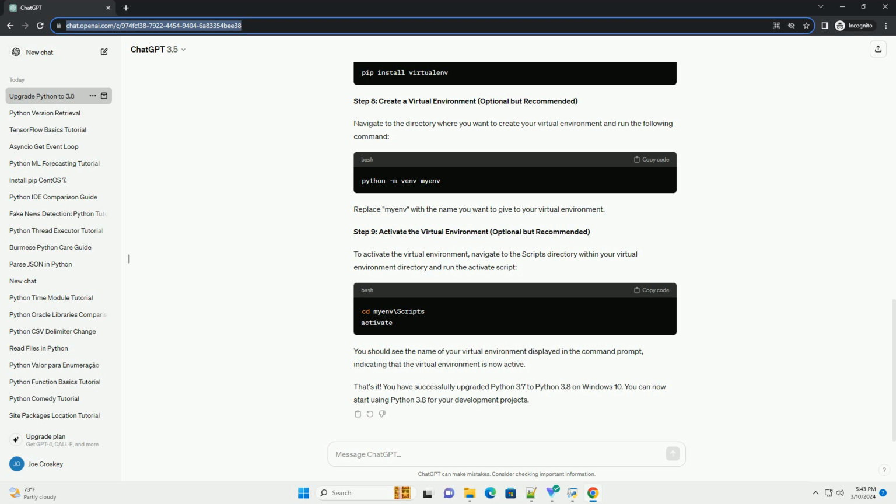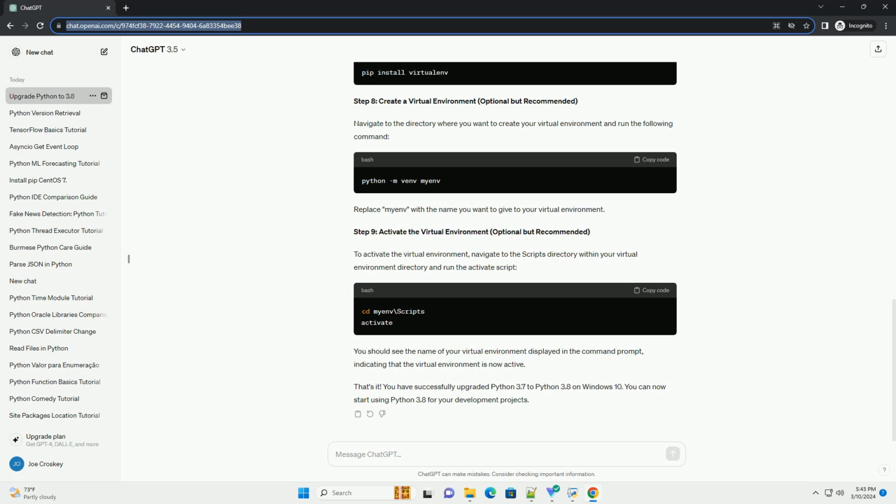ChatGPT. Sure. Here's a step-by-step tutorial on how to upgrade Python 3.7 to Python 3.8 on Windows 10. Step 1. Download Python 3.8 installer. First, you need to download the Python 3.8 installer from the official Python website. Visit https://www.python.org/downloads and download the latest version of Python 3.8 for Windows.